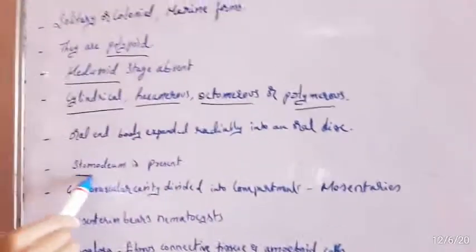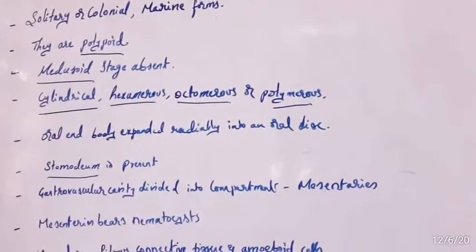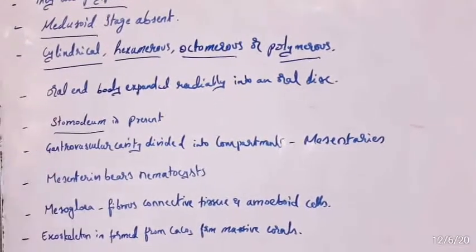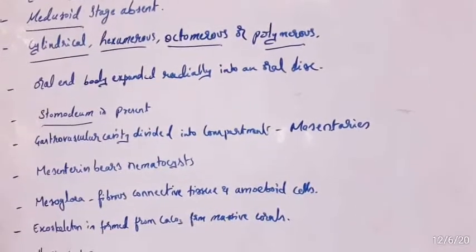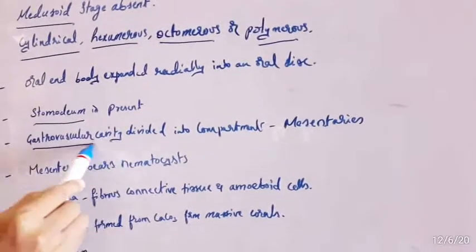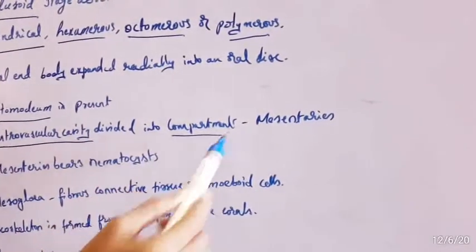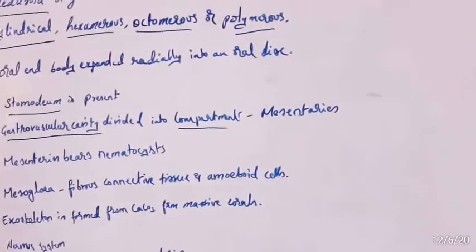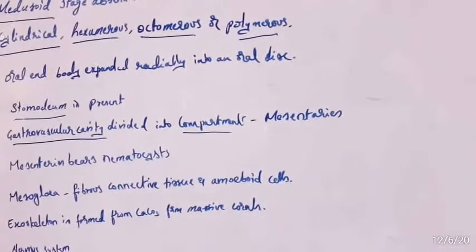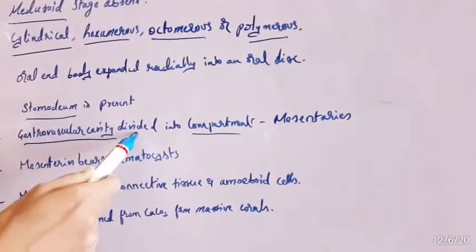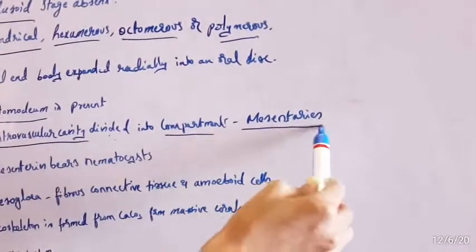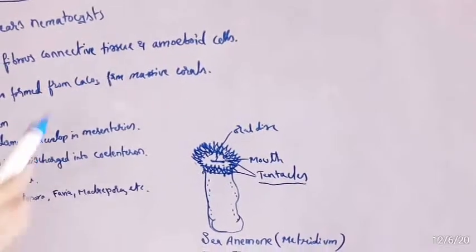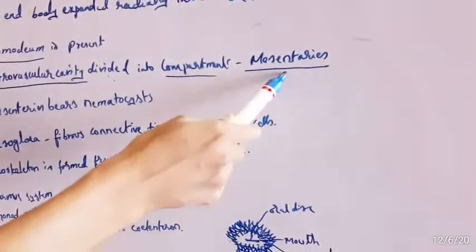So the stomodaeum is present with one or more ciliated grooves, and the gastrovascular cavity is divided into compartments by complete or incomplete septa or mesenteries. So here the gastrovascular cavity is divided into many compartments, which are called mesenteries.